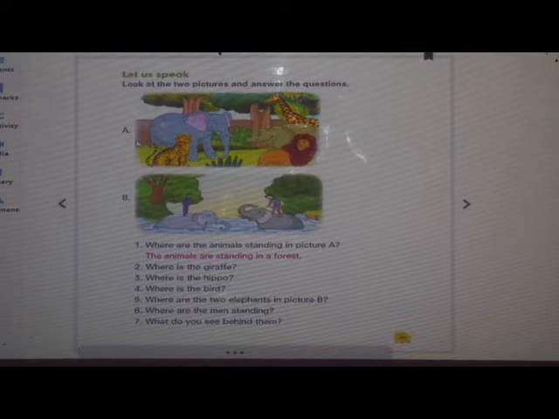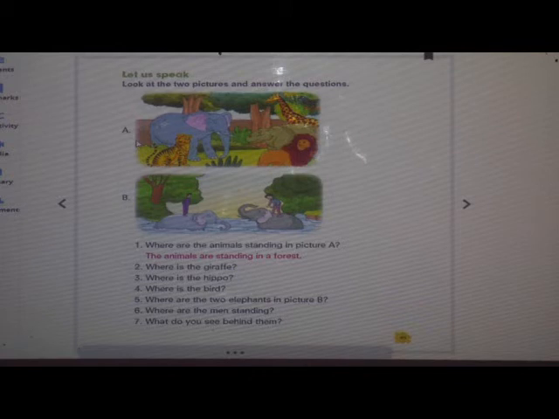Next question, where is the hippo? The hippo is behind the lion. Where is the bird? The bird is on the tree.